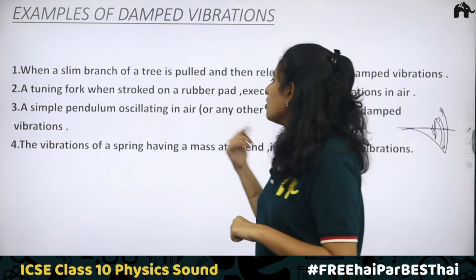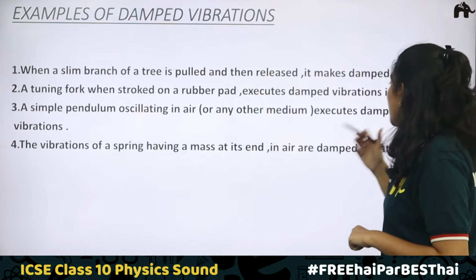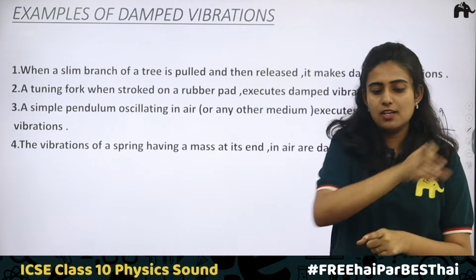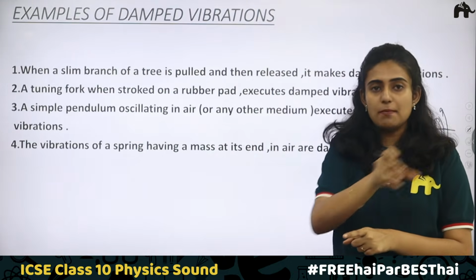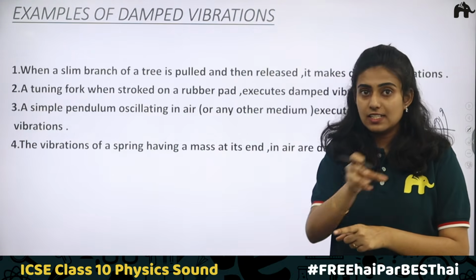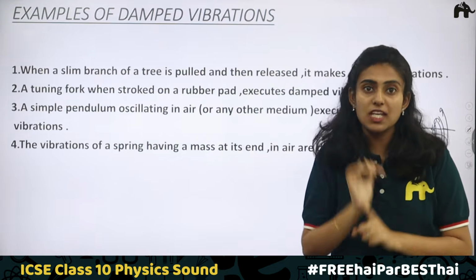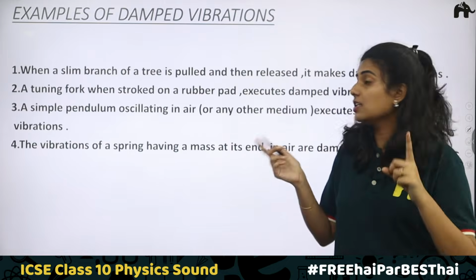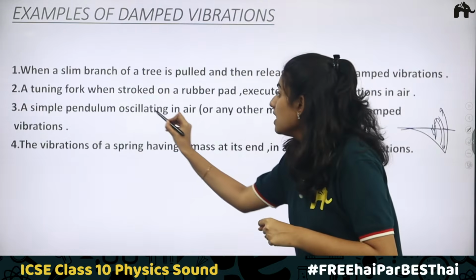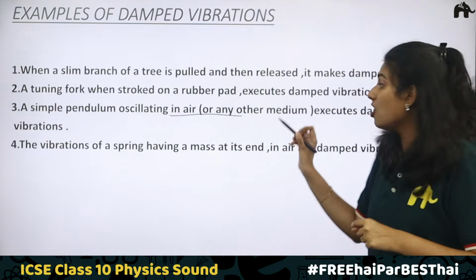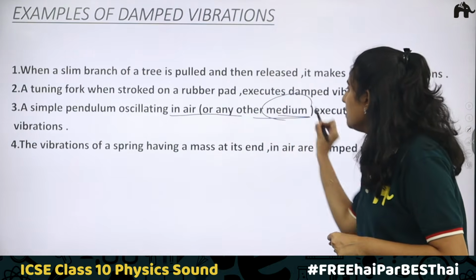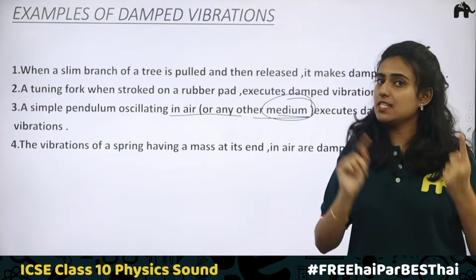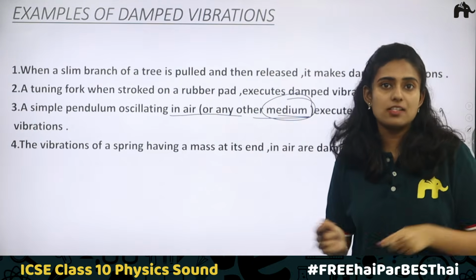Third, a simple pendulum oscillating in air or any other medium executes damped vibration. In case of a simple pendulum, initially it will go here, come back, and the amplitude will keep decreasing. Finally, it will come to its mean position. This is not a natural vibration. Remember, natural vibration is in vacuum. Here you have to remember it is oscillating in air or any other medium, not in vacuum. In vacuum, there won't be any change in amplitude and it is going to be a natural vibration.